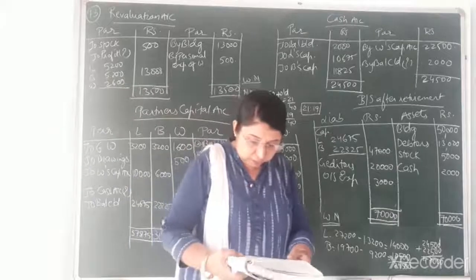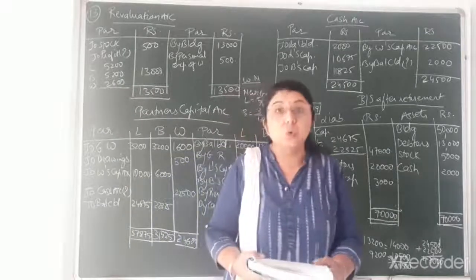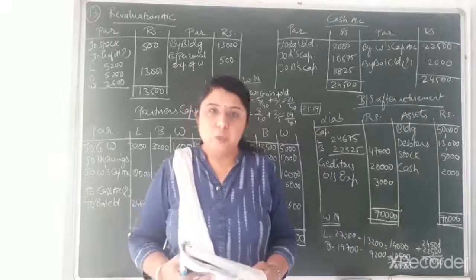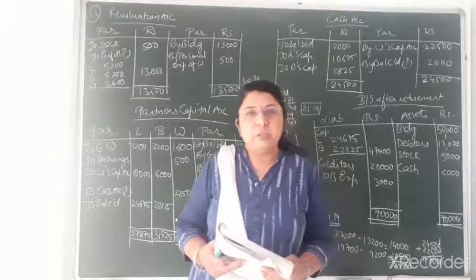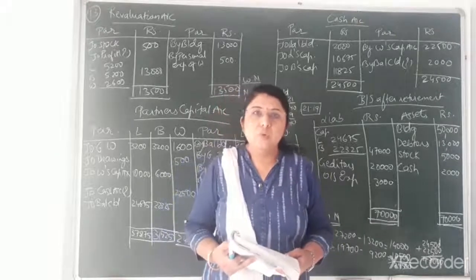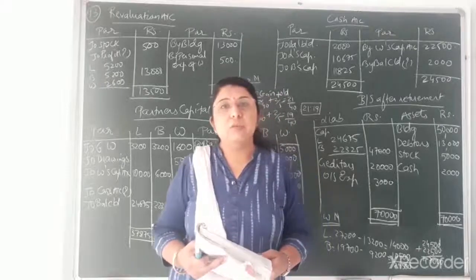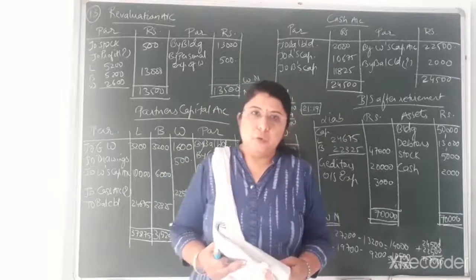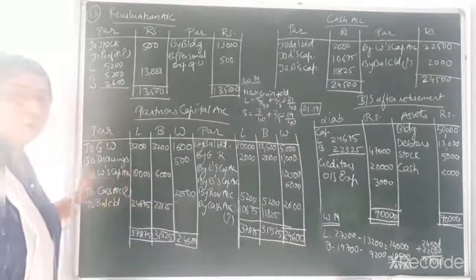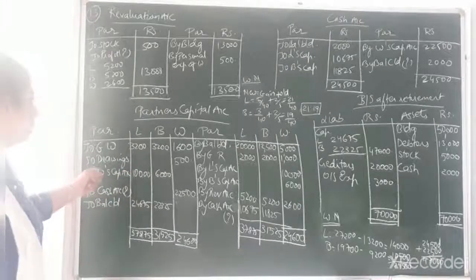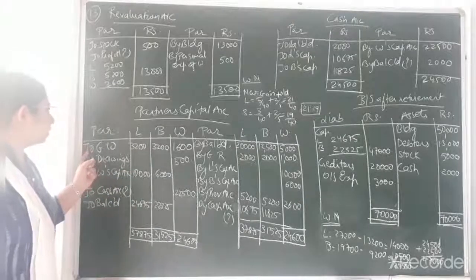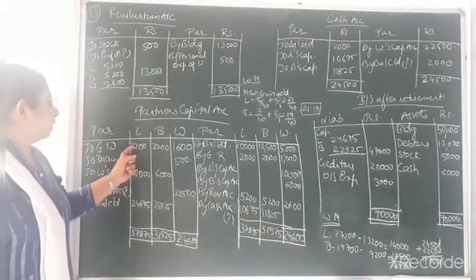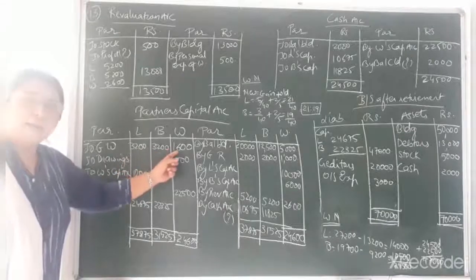Now moving on to the asset side. Asset side, first entry that is given to you, that is goodwill. What is the value of goodwill that is given to you? 8,000. Now this is the old goodwill before the retirement of one of its partners. So this goodwill is old goodwill that is to be distributed amongst all the three partners including the retiring partner in their old profit and loss sharing ratio. So you can see old goodwill, already I have told that it will always be debited in partners capital account. Okay, so debit side of partners capital account, first entry that I have written is goodwill that is distributed in the ratio of 2:2:1. So that comes to 3,200, 3,200 and 1,600.